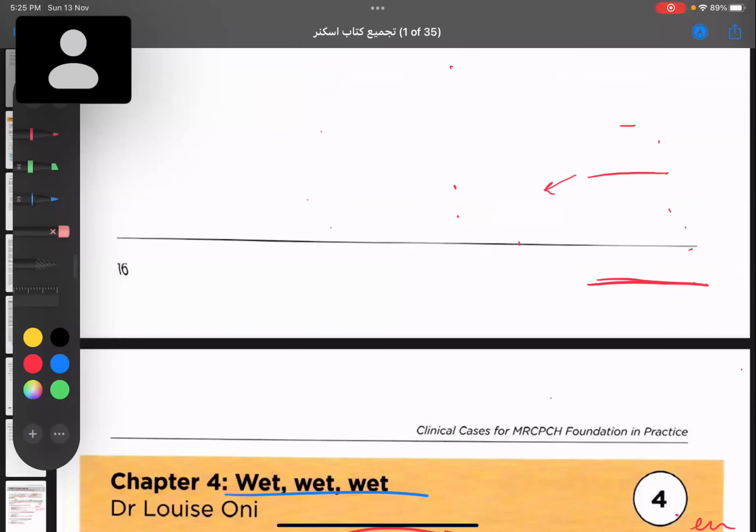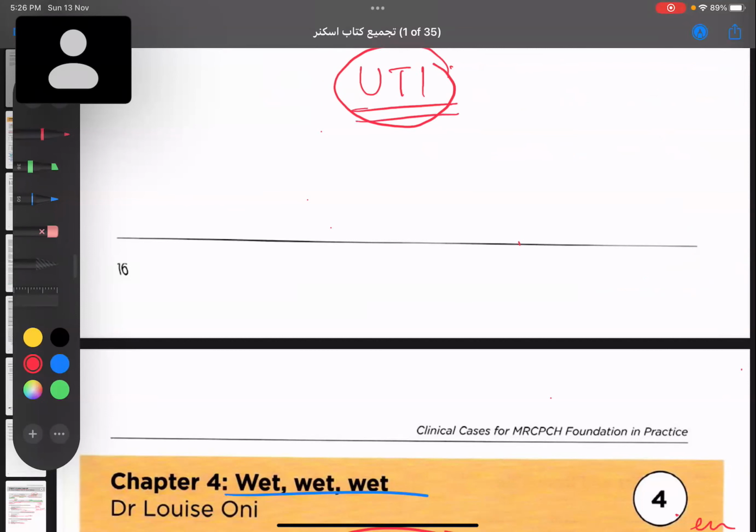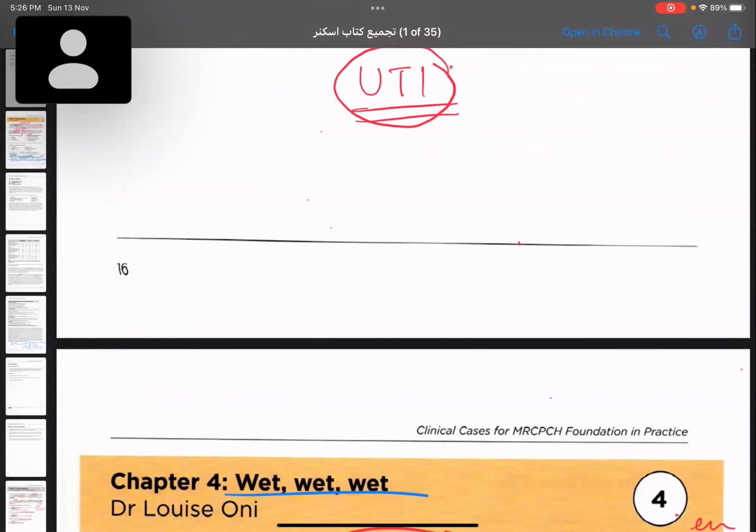Now tell me, this is a 7-year-old boy who has come to us with suspected UTI. At this moment, what is the investigation I should be doing? We are going to learn UTI here, depending on the age of the child, whether it is a simple UTI, atypical UTI, or recurrent UTI, we have to do certain investigations. We'll be learning that, okay? So now let us see what are the questions given.